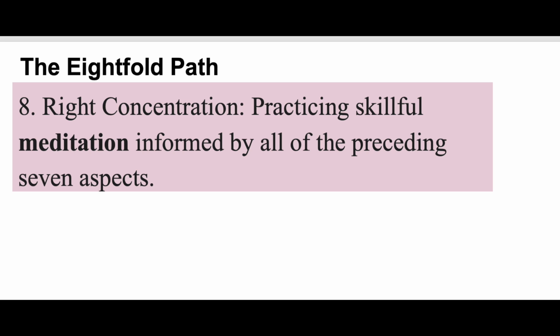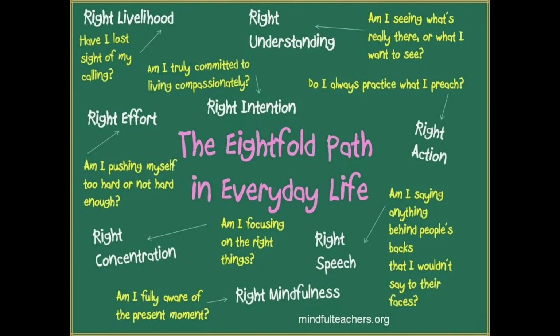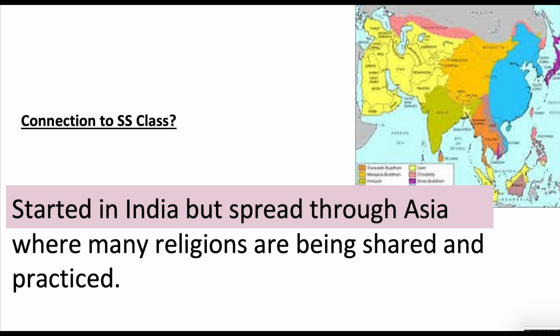And number 8 brings it all together with the right concentration, practicing skillful meditation informed by all the preceding 7 aspects.